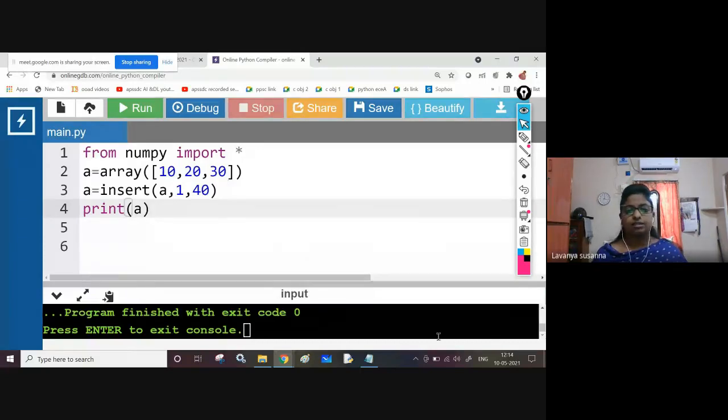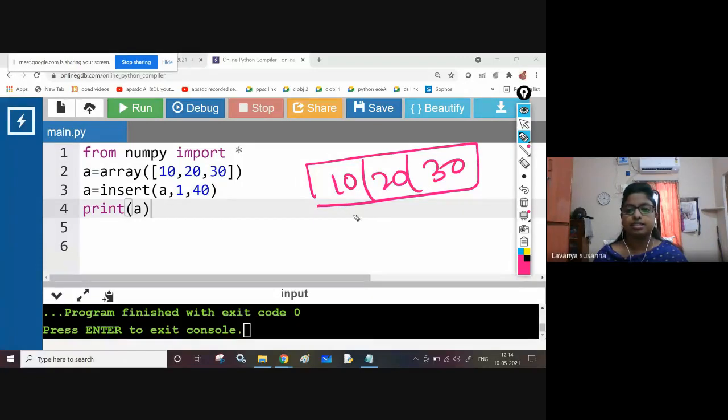Now see here, 10, 20, 30, with indexes 0, 1, 2. This is the array 10, 20, 30. Now you are using insert: A equal to insert of A, comma 1, comma 40.